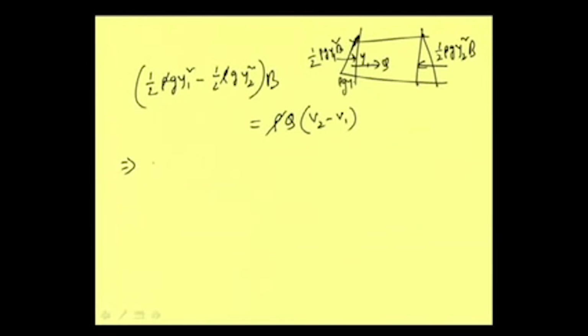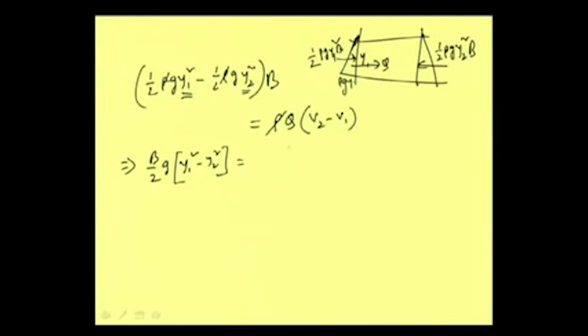So rho is getting cancelled, and let me write this part: half of g we are bringing common, so it is g b by 2 into (y1 square minus y2 square).